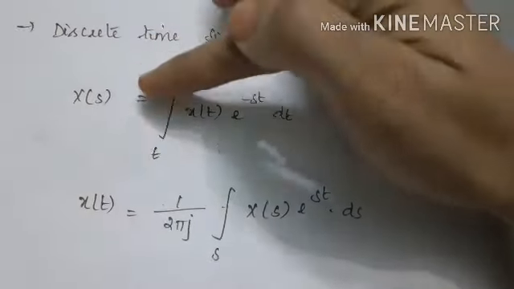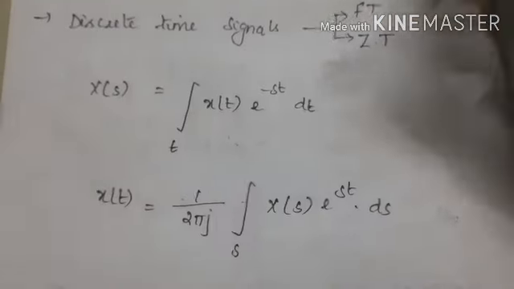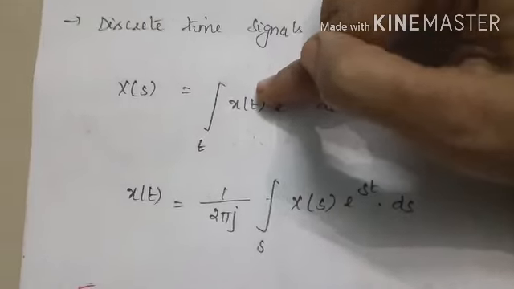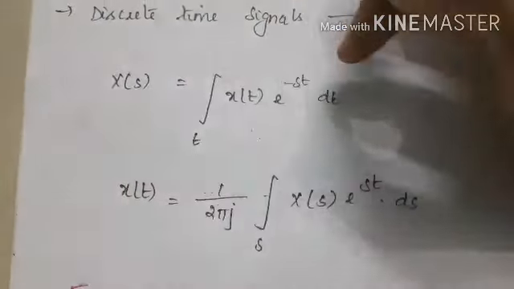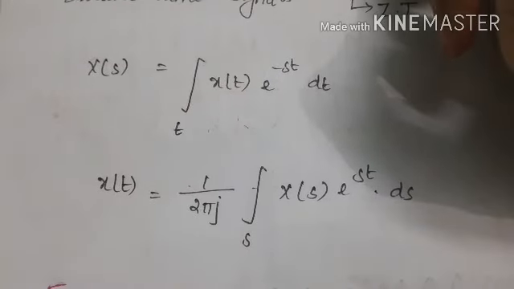Here, the S domain function is selected, that is X of s. We are going to find the S domain function from the time domain function. So, X of s is the integral of x of t e power minus st dt. This is the formula for finding the Laplace transform.